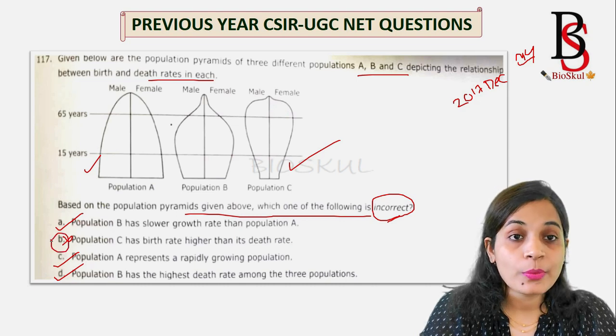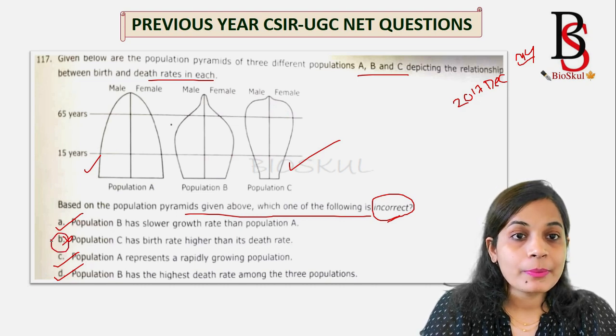You should not skip population ecology. This is very simple and it carries 4 marks.